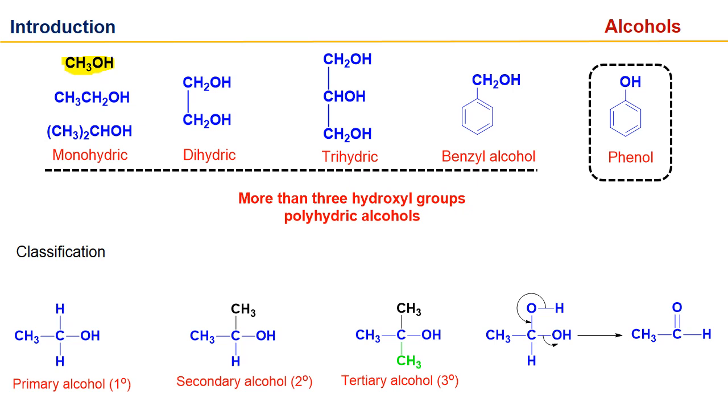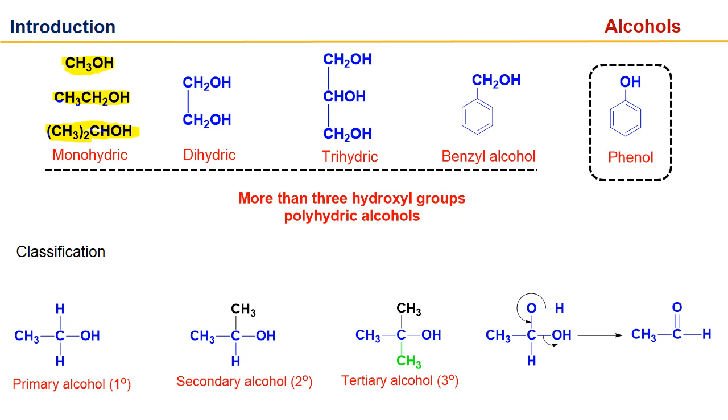Second is ethanol, which is a drinkable alcohol. Third is isopropanol, which is normally used in sanitization. Nowadays we are using hand sanitizers, which normally have isopropanol.